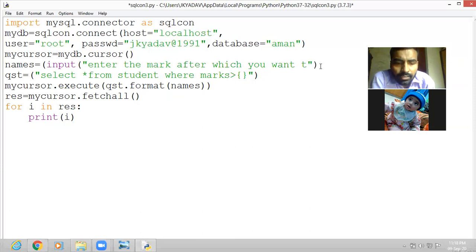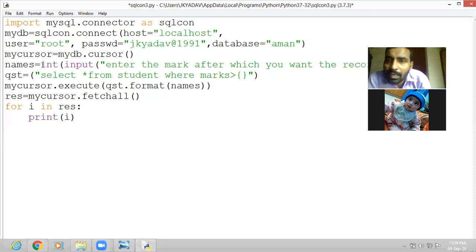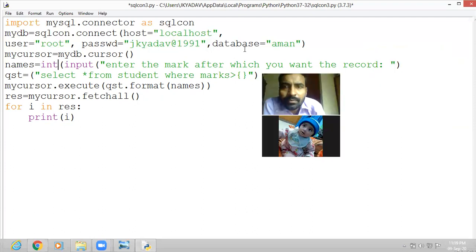You want the record. Okay, enter the mark after which you want the record. So here we will write an int function also, integer function, because your mark is of integer type. Okay, marks is of integer type, remember this.